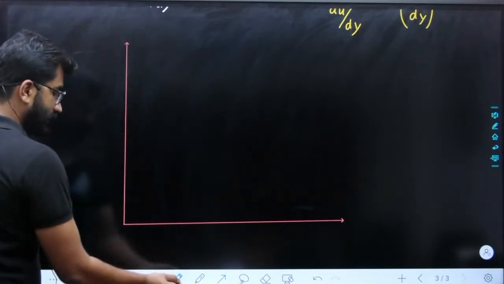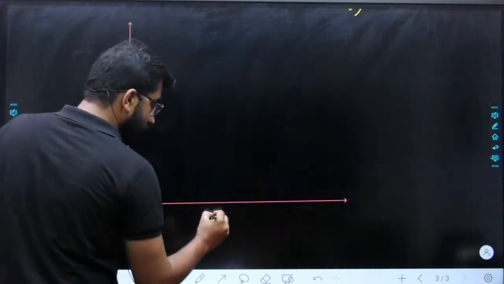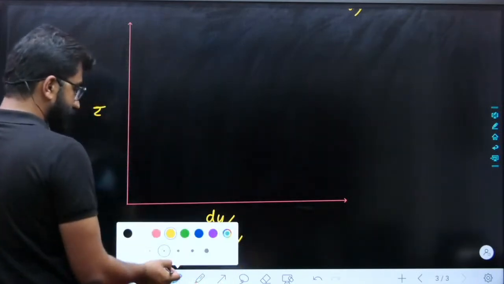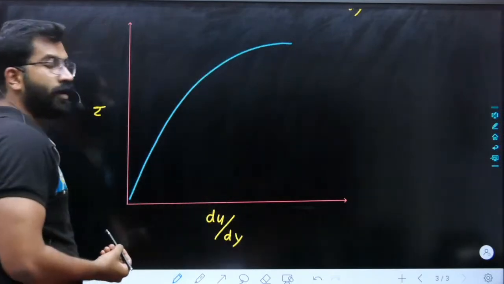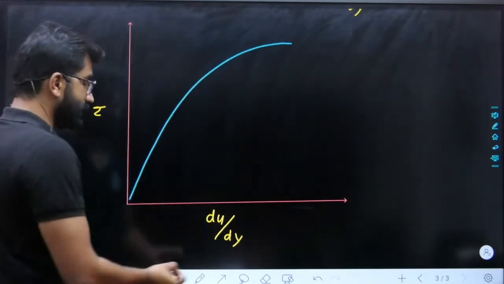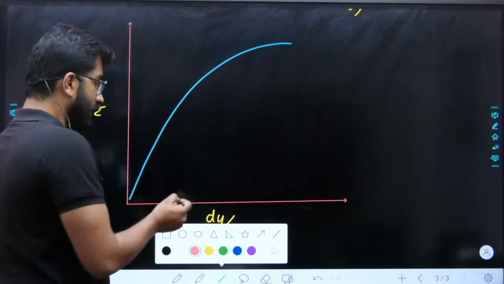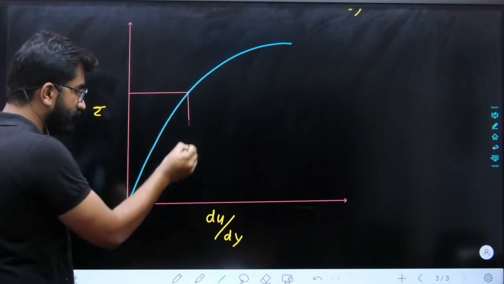So whenever we draw this diagram, tau versus du by dy, if the question is given as dilatant, you can see here. If you want to find the apparent viscosity, what we will do, right? For this value of tau, what will be the value of du by dy?